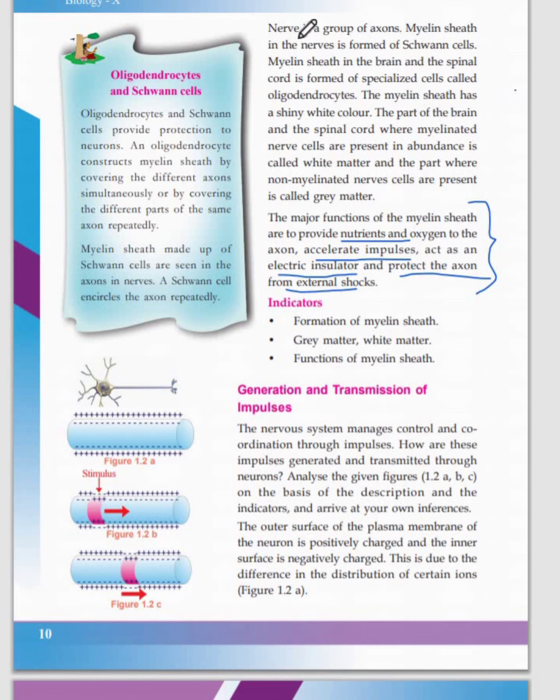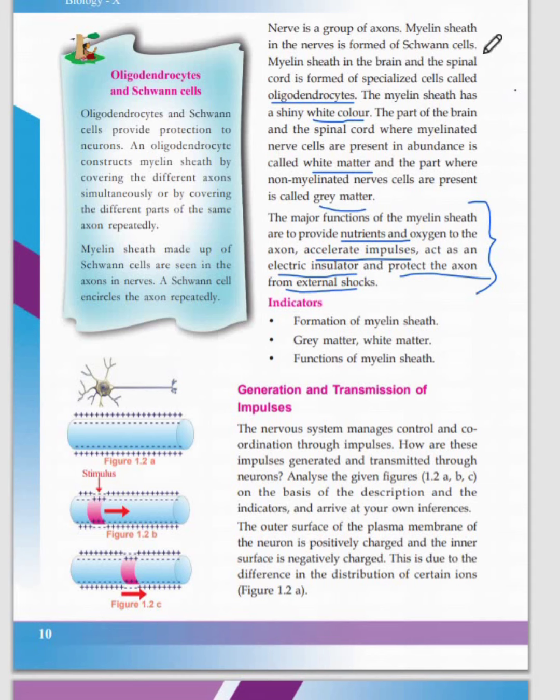Your nerve is actually a group of axons, and the myelin sheath in the nerve cell is formed of cells called Schwann cells, and the myelin sheath in the brain and the spinal cord is formed of a special kind of cell called oligodendrocytes. Your myelin sheath is white in color, and the part of your brain and spinal cord where myelin sheath is present is called white matter, and the non-myelinated part is called gray matter.